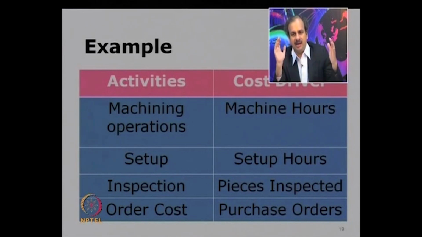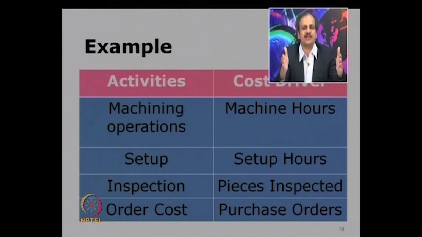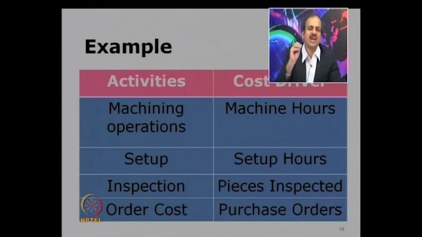Same way, let us say factory rent. It's a common pool. So you have a common cost for the whole factory. How will you charge it to individual departments? How will you charge the rent to individual departments? Based on the space used.